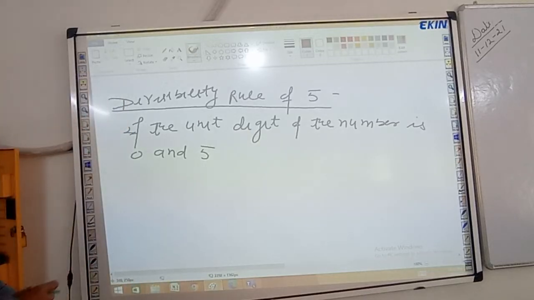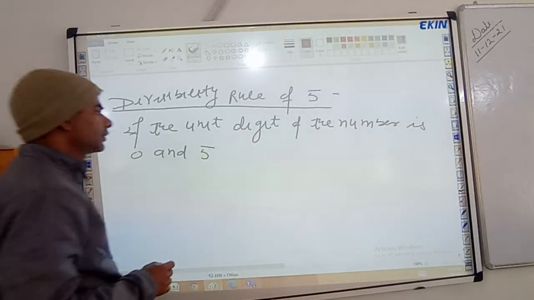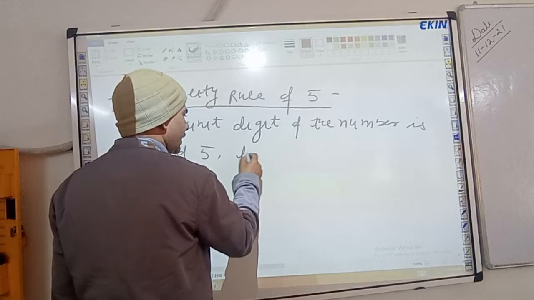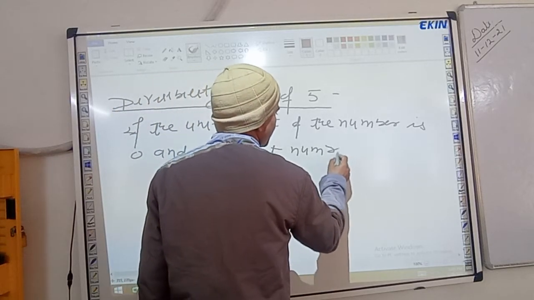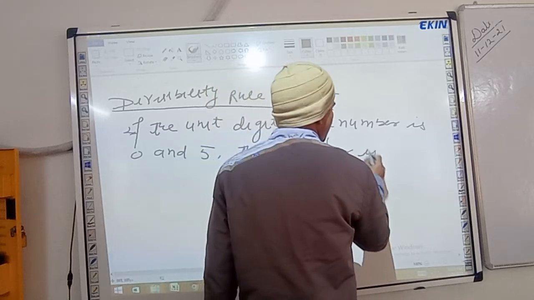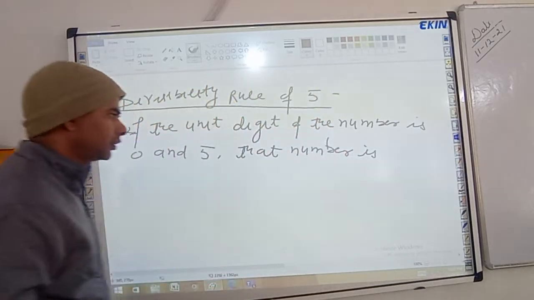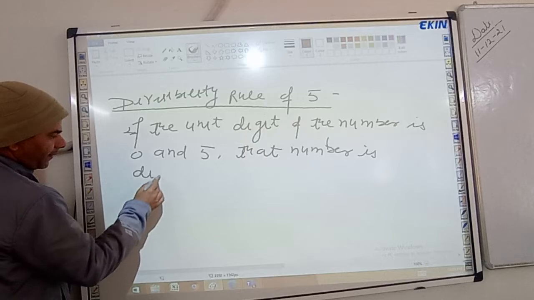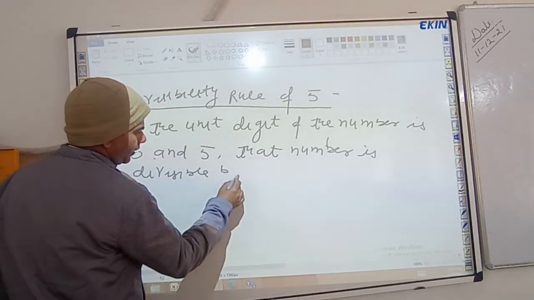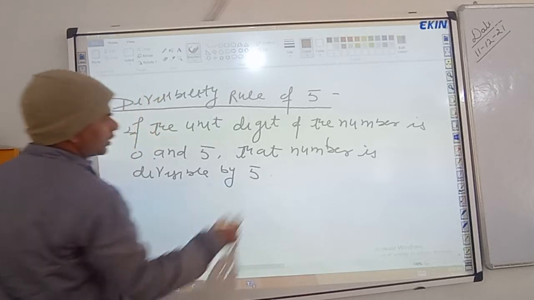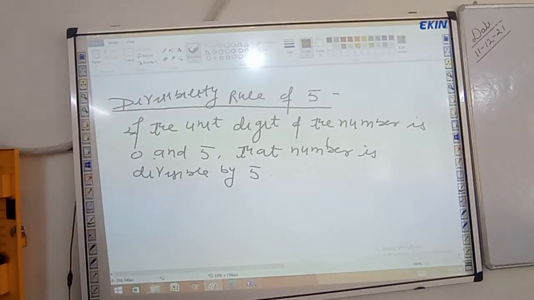If the unit digit of the number is 0 or 5, that number is divisible by 5.